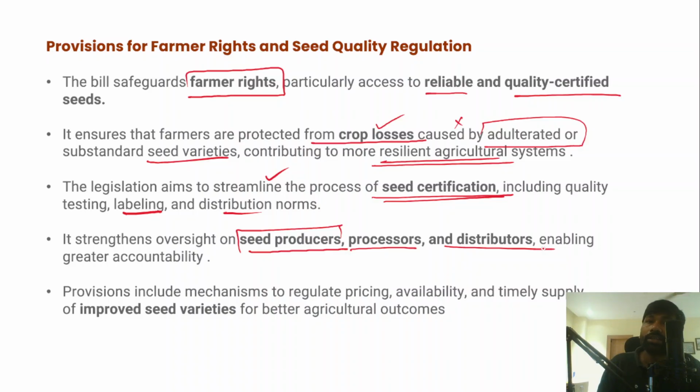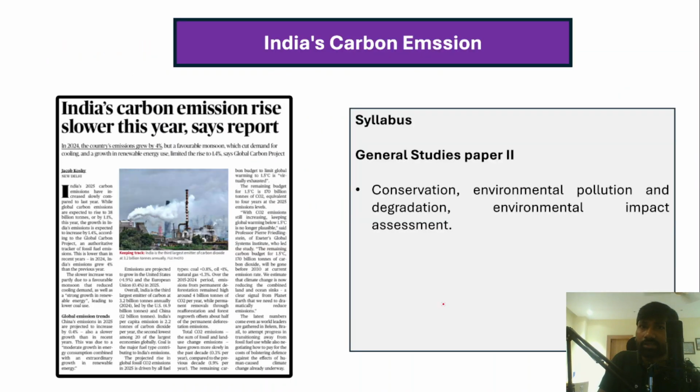Apart from that, this bill also deals with regulation of pricing, availability of quality seeds at affordable prices, and even timely supply of improved seed varieties to all the farmers, right? So therefore, it primarily aims at further strengthening the agriculture or seed ecosystem in India, supplying quality seeds to all the farmers across the country.